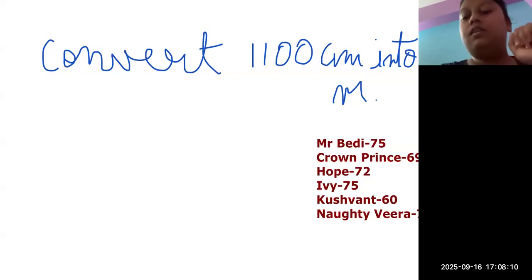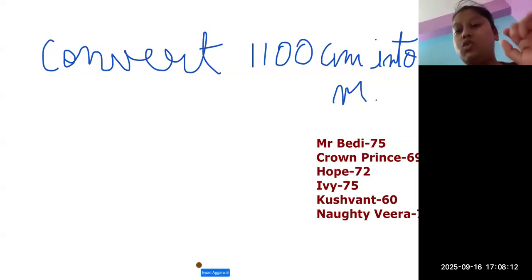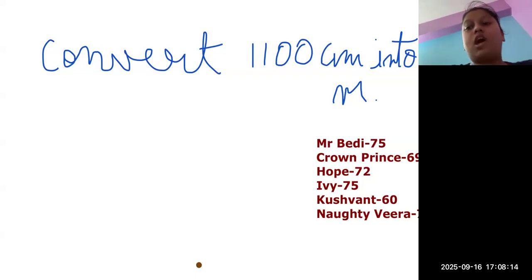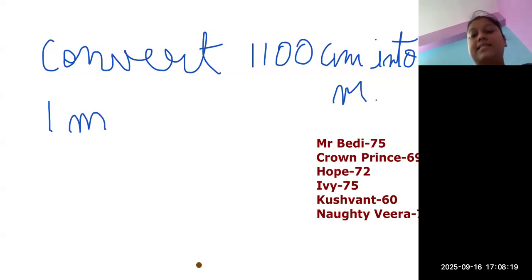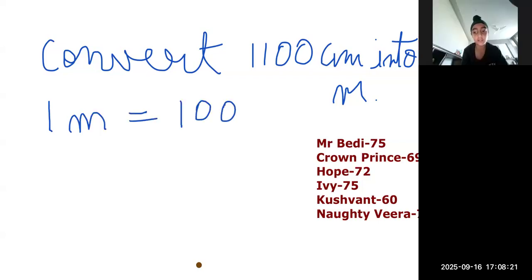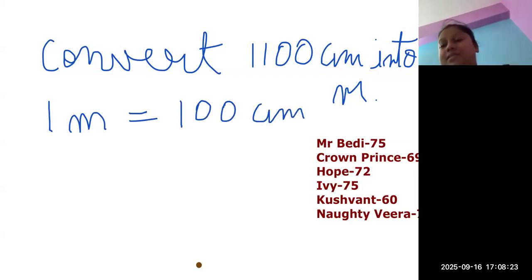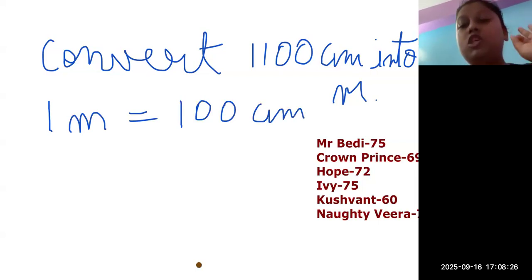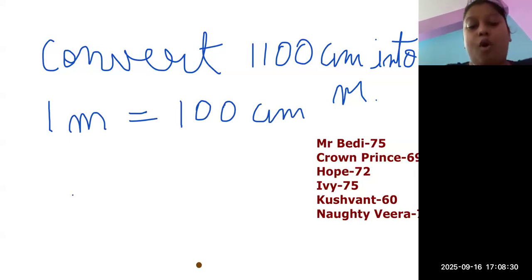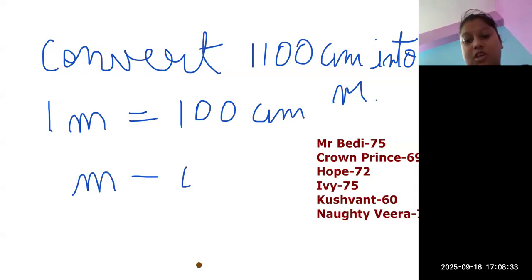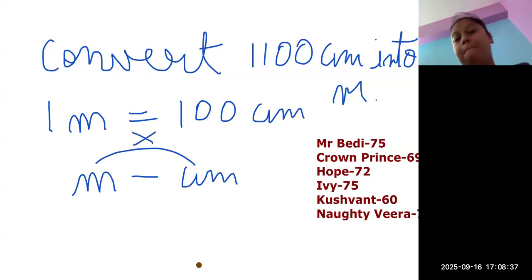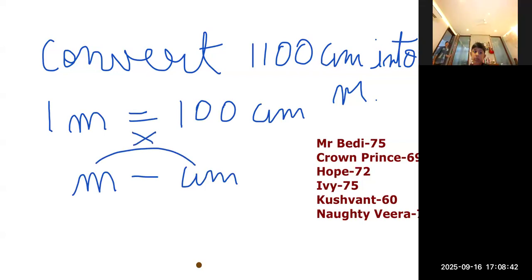Okay, now see, the first thing which we all need to write is the conversion unit. Which conversion unit will we be using here? 1 meter is equal to 100 centimeters. Now, the most important thing to keep in mind: when we go from meter to centimeter, from bigger to smaller unit, we always multiply.